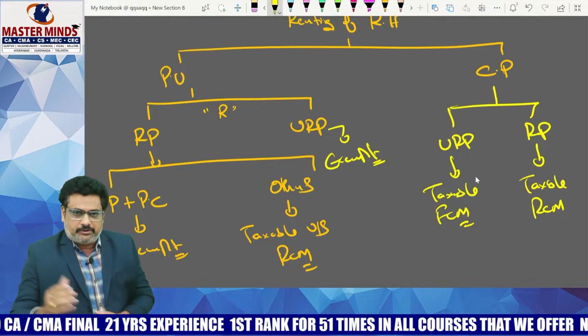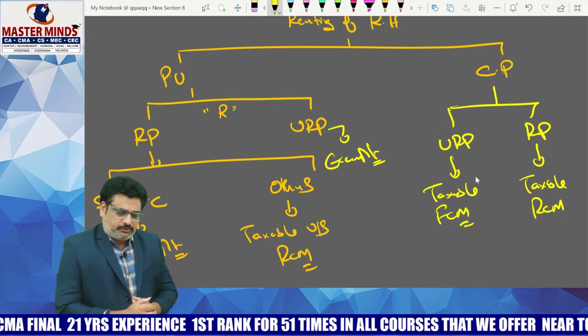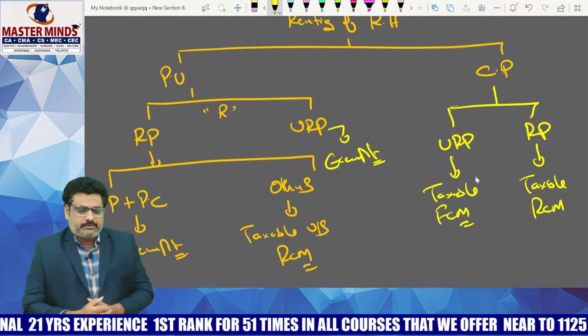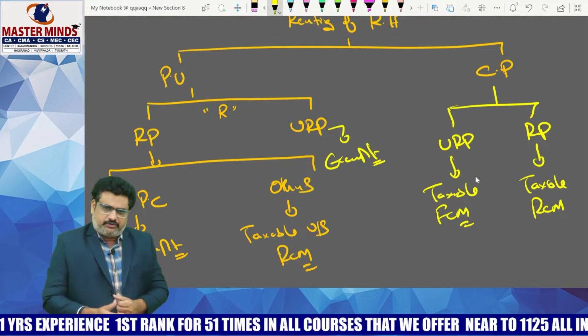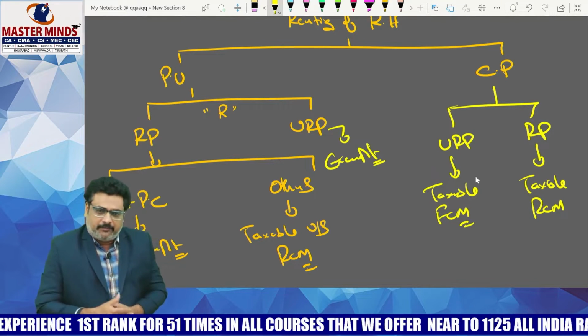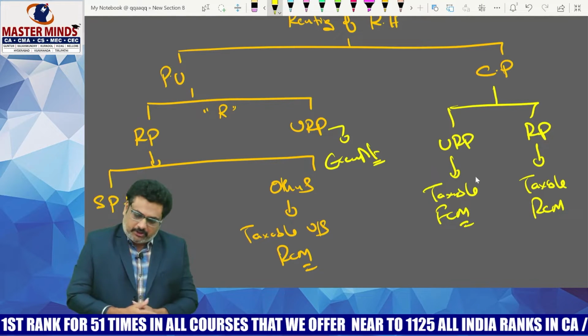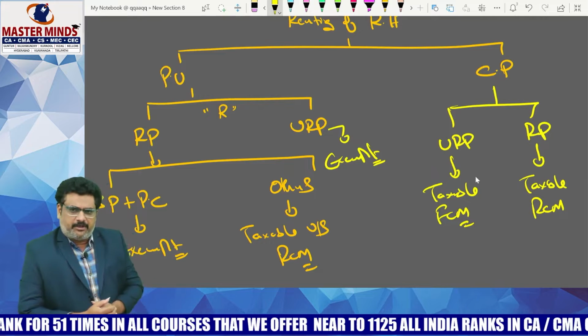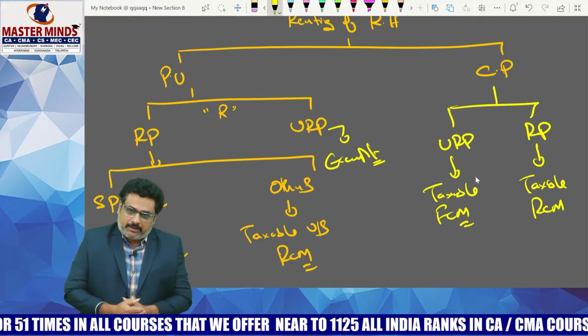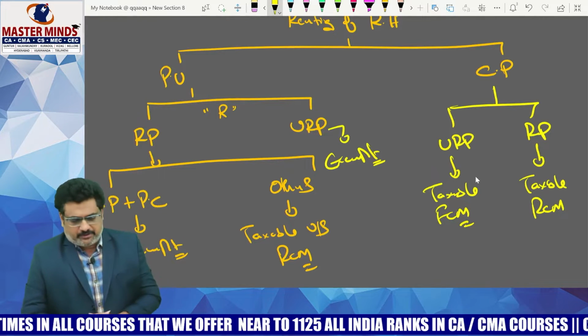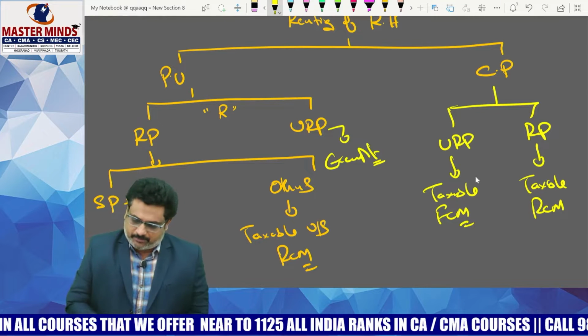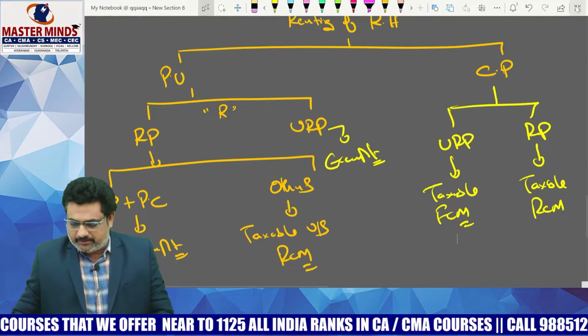Second point, if the residential house is used for commercial purpose, then the recipient can be registered or unregistered. If the recipient is an unregistered person, then it is taxable under FCM. If the recipient is a registered person, then it is taxable under RCM. That is the point you need to remember with respect to this amendment.